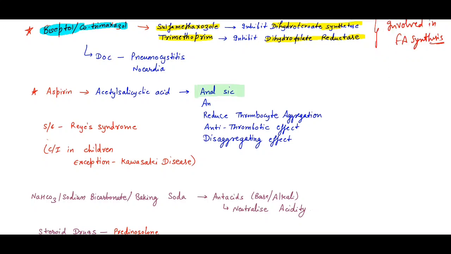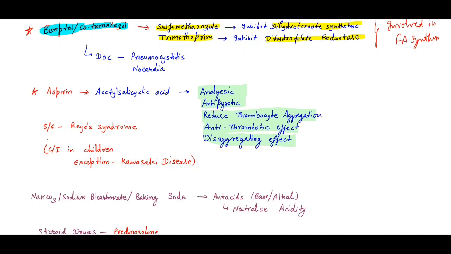And these are the antipyretics. Antipyretic drugs are used for fever; they decrease the temperature. It also reduces thrombocyte aggregation. That's why it has an antithrombotic effect, or we can say a disaggregating effect. That is aspirin, or acetylsalicylic acid.